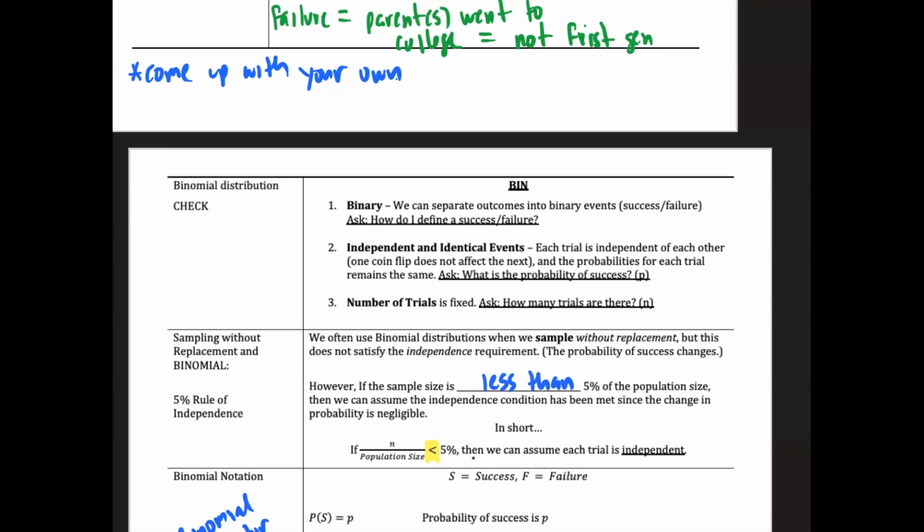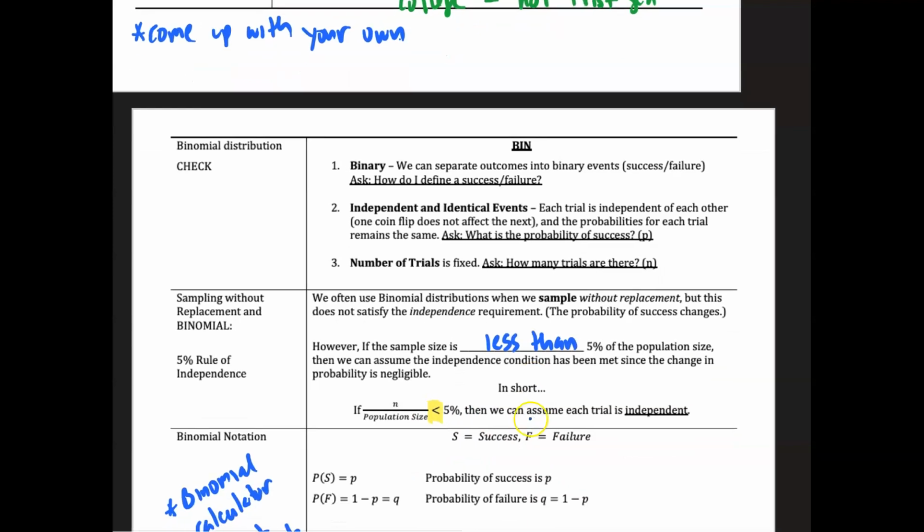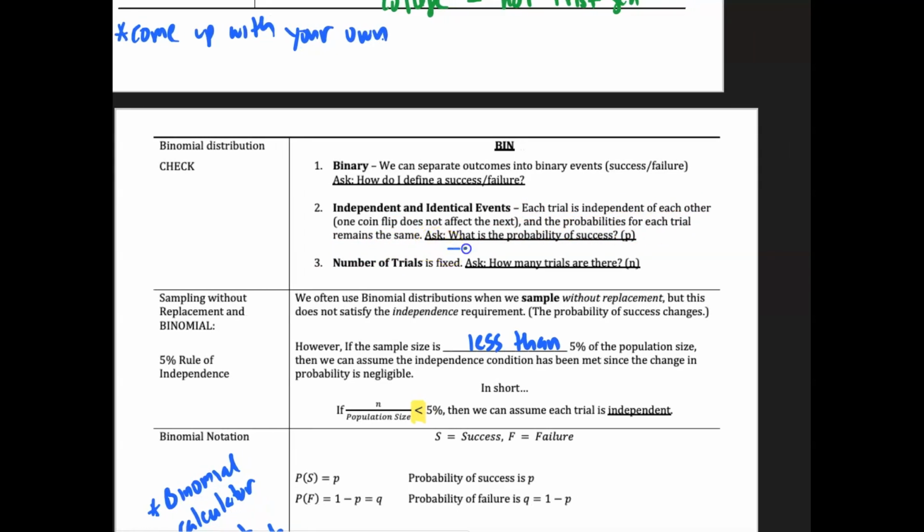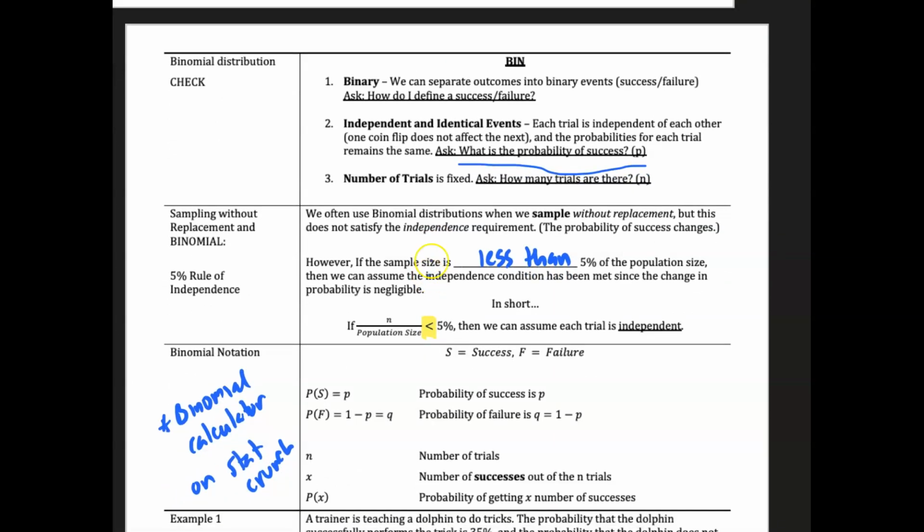Now, when we examine situations like this, for something to officially be a binomial distribution, we have this check for short, if you can remember BINS. Bin, binary: are the outcomes binary? Do you have only 2 outcomes? How do you define success and failure? Independent and identical events: each trial is independent of the others, and the probability of each trial remains the same. It's about this idea: what is the probability of success, and does it remain consistent the entire time? And then the number of trials. How many trials are there? It has to be a fixed amount for it to be a binomial distribution.